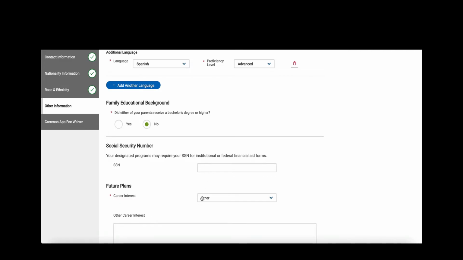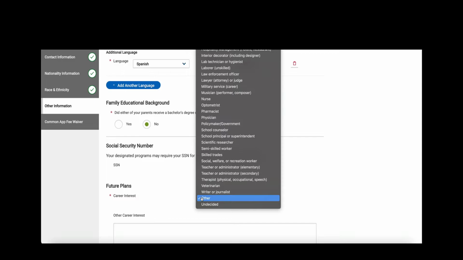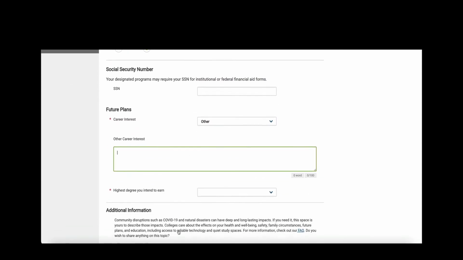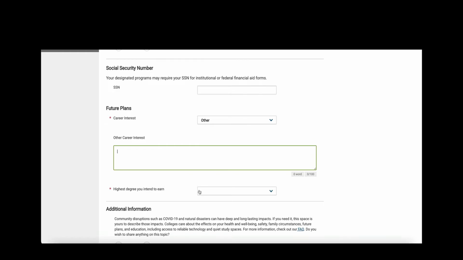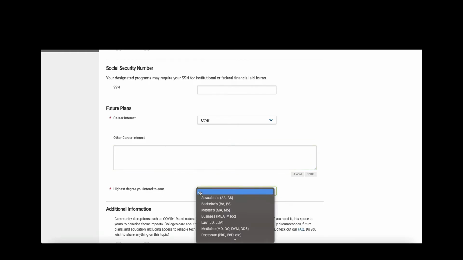Future plans. What is your career interest? Go ahead and select it if it's on the list. Otherwise, you can click on Other and write additional information in this box here. Highest degree you intend to earn. This is a statistical question, so go ahead and select what the highest degree you want to earn is.